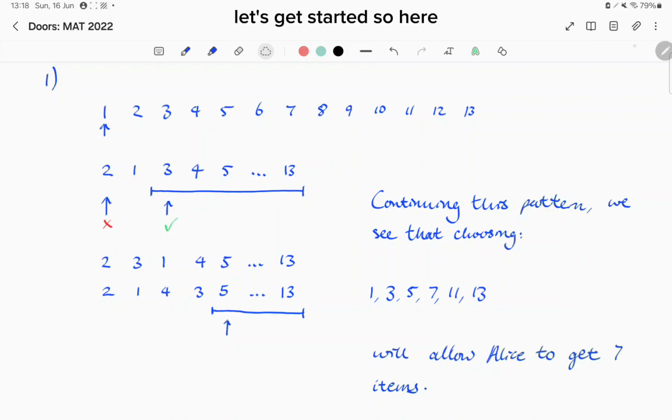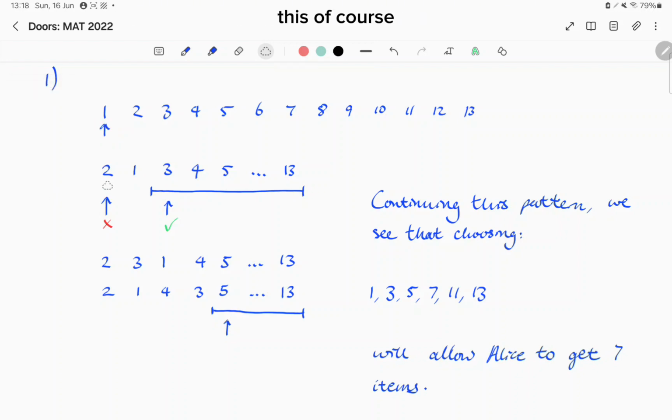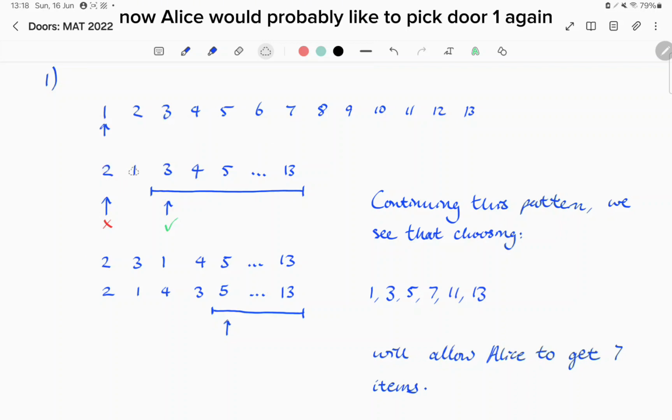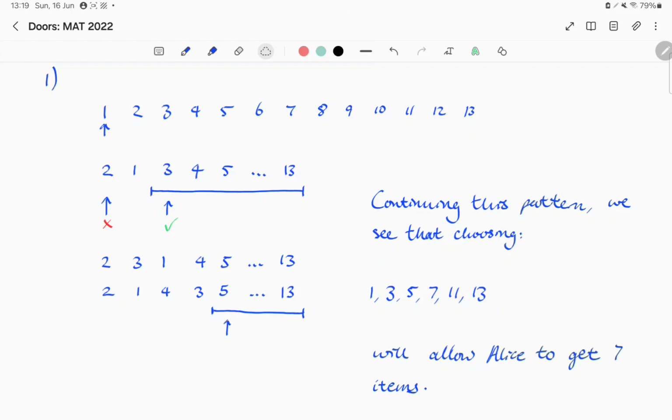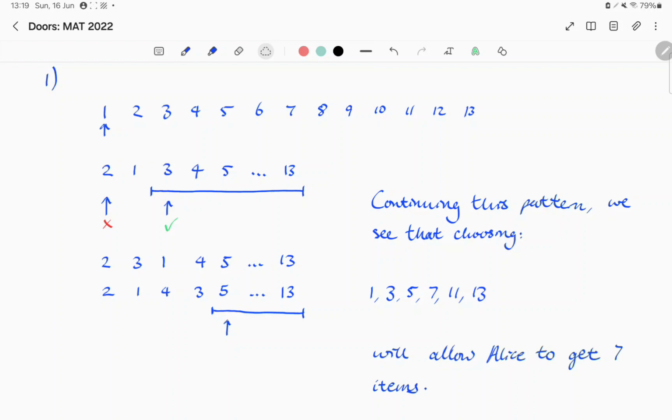Let's get started. So here, we can see that Alice should start by picking door 1. This, of course, will mean that items 1 and 2 will be swapped. Now, Alice would probably like to pick door 1 again, because that would give a different item. However, as we are not allowed to choose the same door twice, we must move on to choose door 3.